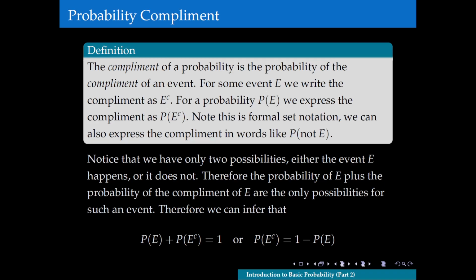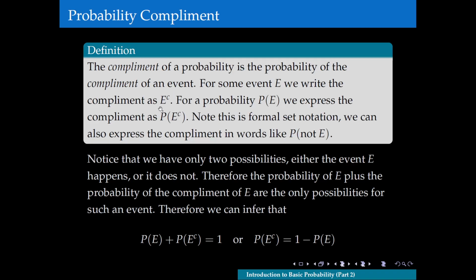Now, for those of you who have taken a little bit of set theory or possibly watched my series on Introduction to Sets, you should be familiar with the concept of the complement of a set, okay? We'll explain it, but this series does not rely heavily on set theory, so we'll explain what that means. So, for some event E, we write the complement as E with this little c, so this E complement. Okay, now what does that mean?